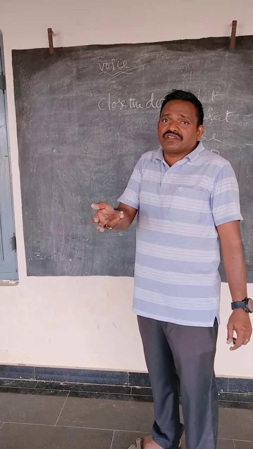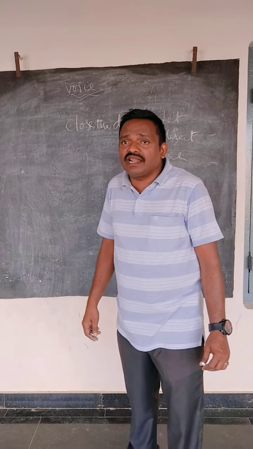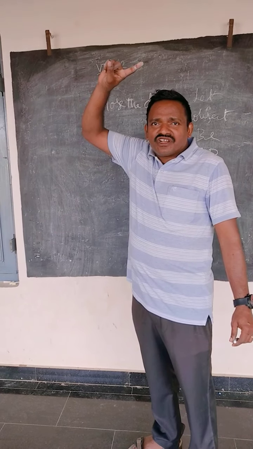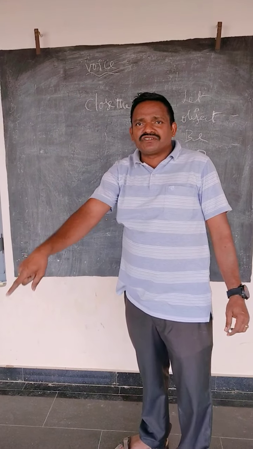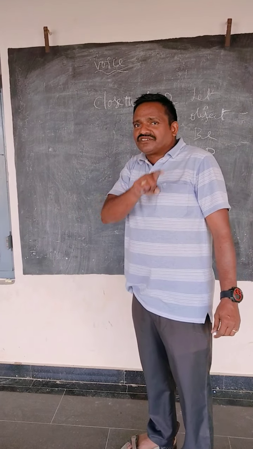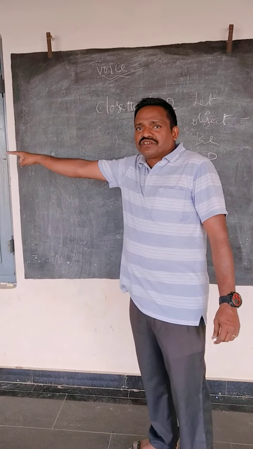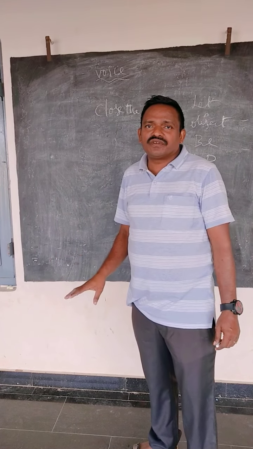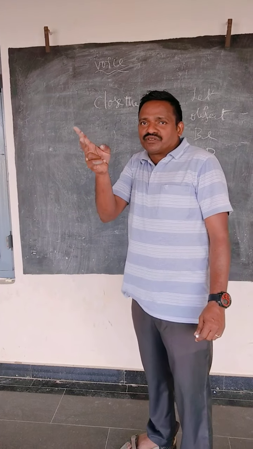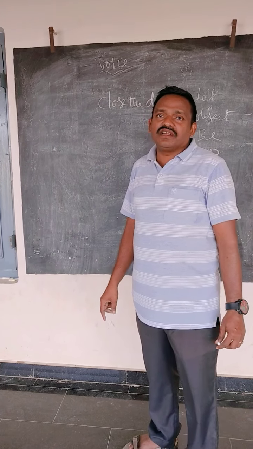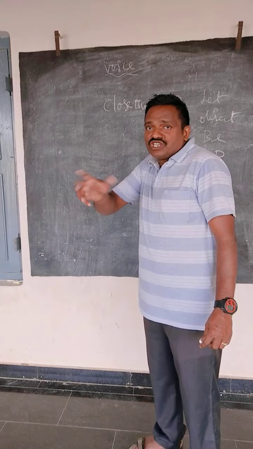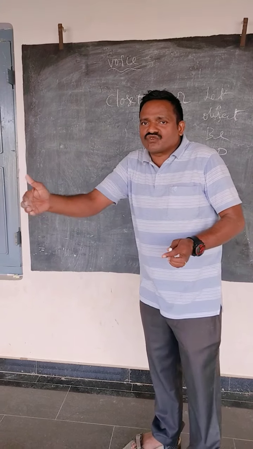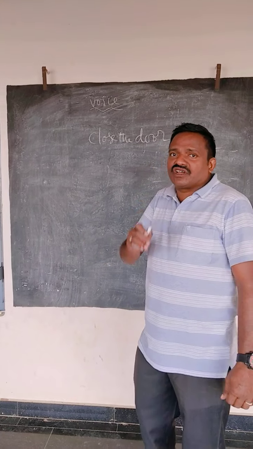And another question I am asking: do you see the movie of Taj Mahal? Your answer is yes or no. The first one is also interrogative. The second one is also interrogative. But in the first sentence, your answer is a full statement, my name is Kishore. But in the second sentence, your answer is yes or no. Clear? Both types of sentences are interrogatives. So while we are changing from active to passive, these two are different. We will come across them one by one. First, we go for yes or no answers.